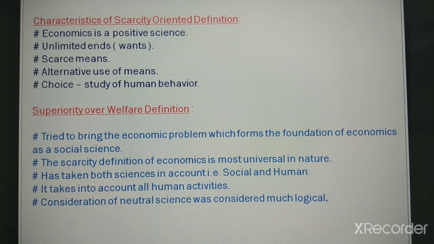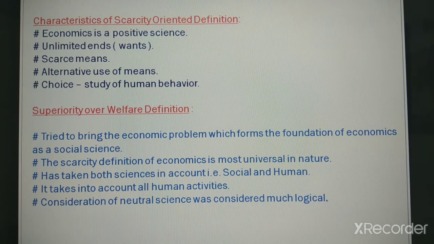Now, some characteristics of the scarcity definition. He considered economics as a positive science. The second, unlimited ends. Ends means wants. He focused on unlimited ends. Scarce means the limited resources. Alternative usage of means: the resources which are available can be used for different purposes, like a piece of land can be used for cultivation or for construction of a house.